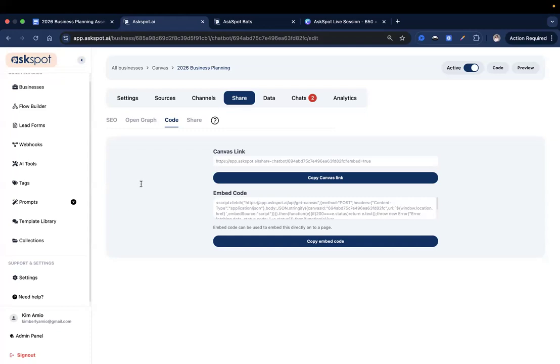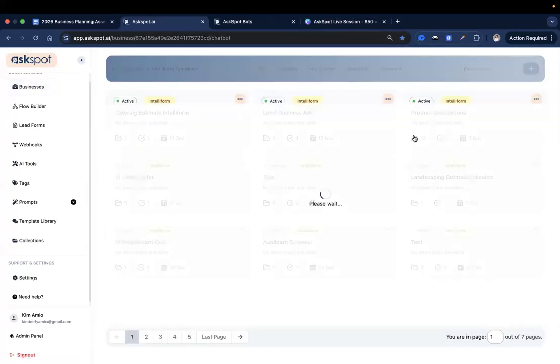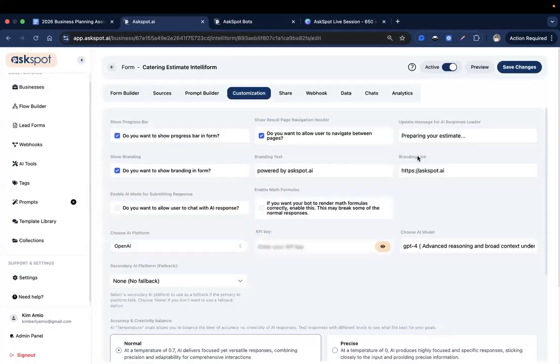If you're referring to navigating between pages to go back for edits and revisions, if you haven't gotten the output yet, you can enable that inside an IntelliForm. Let me show you on one of the IntelliForm settings right here. Over here on customization, you have the ability to allow users to navigate between pages. With this, they can go back to one of the pages and then edit or revise on that page.